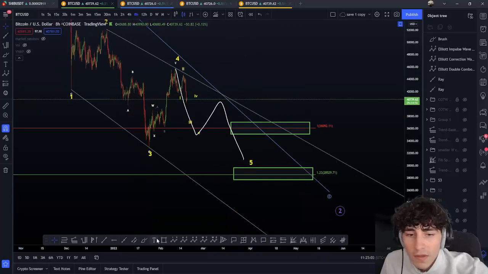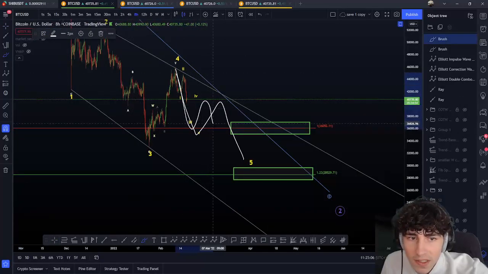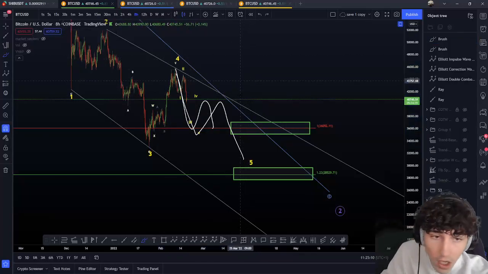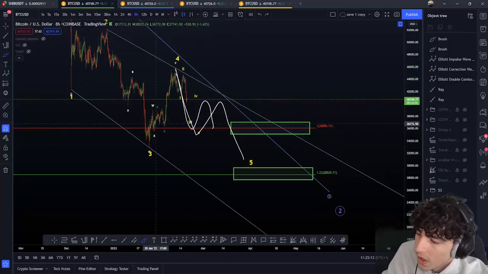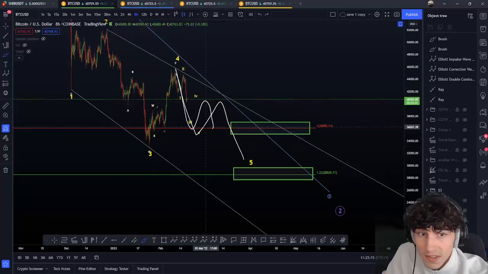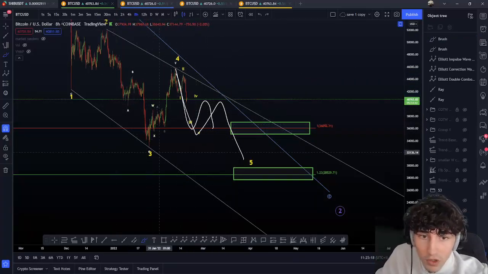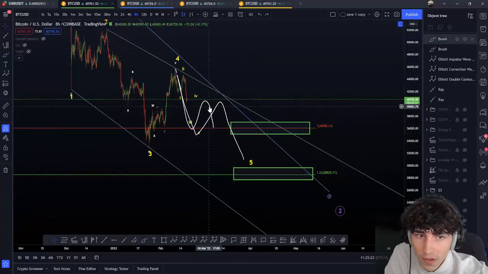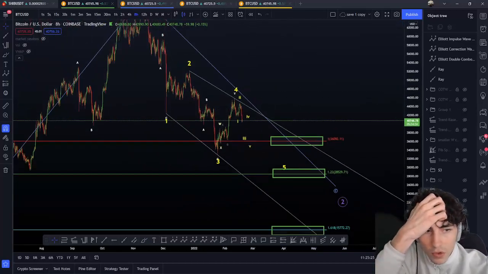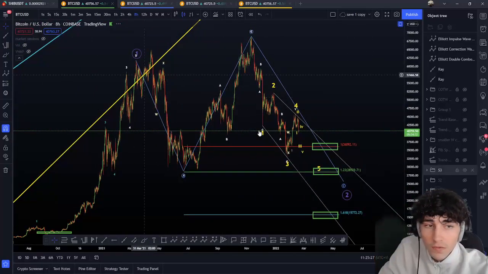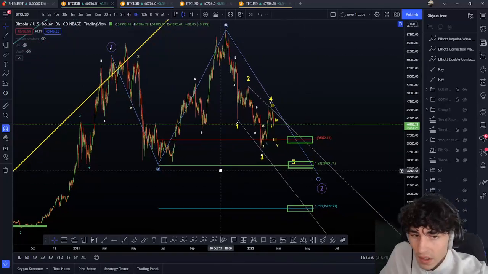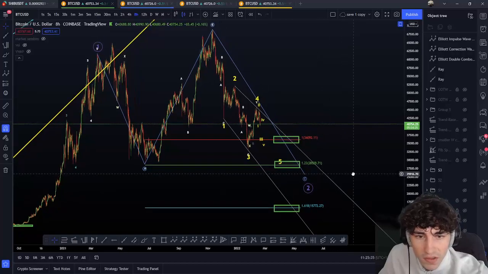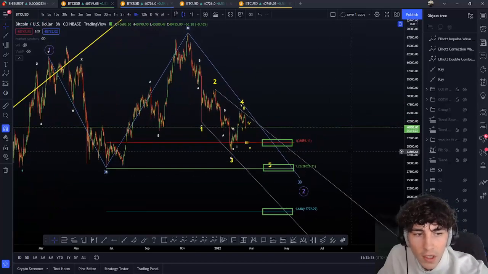Now, if we have these 5 waves, it can still be a small ABC, okay, to do, for example, a W, X, and Y. So that's why you really have to pay attention to what we do exactly here. If we just form an ABC here really small to push up after that to be in a bigger triple wave here, or if we create really that ABC to go really more down here. Okay, so as always, if we have to go more down, normally target if we're in this flat normally is 28k around there. Now if we drop from here, it is a 161 point here, so yeah, 16k, okay, around there, a bit below.